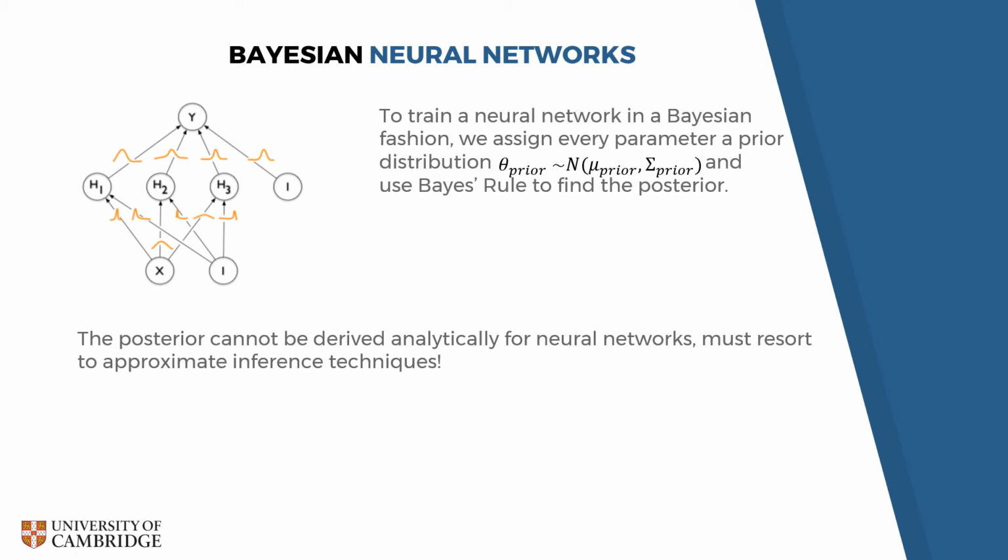Just like the linear case that we saw in the previous slide, we can start with vague prior distributions over all of these parameters and then use observed data points to arrive at a posterior. Unlike the linear case, however, there is no closed form solution, since the posterior is no longer a simple Gaussian. This is why we are forced to use approximate inference techniques.